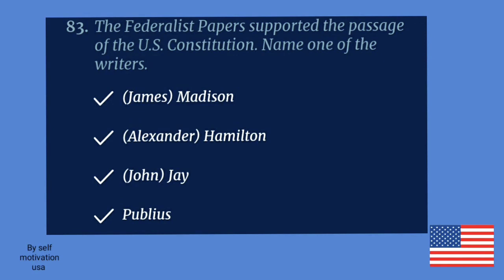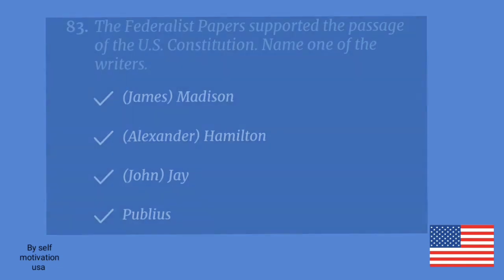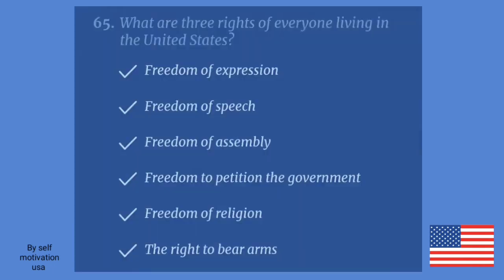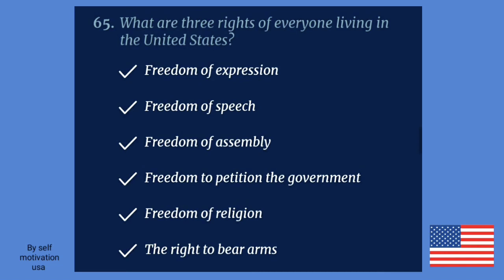The Federalist Papers supported the passage of the U.S. Constitution. Name one of the writers. James Madison. Name your U.S. representative. Answers will vary. What are 3 rights of everyone living in the United States? Freedom of expression, freedom of speech, freedom of religion.